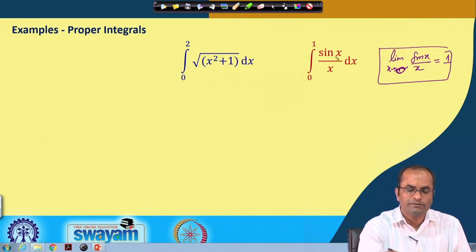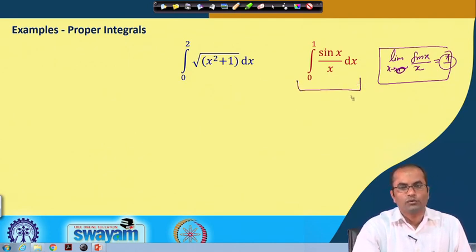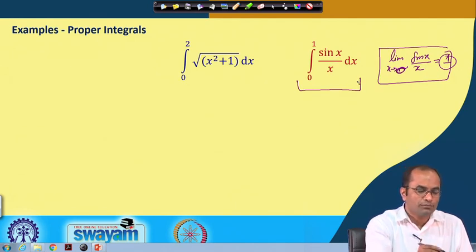So, the limiting value of this integrand as x goes to 0 is finite. In that case we will also call this integral a proper integral, because it is not unbounded at any point in the range 0 to 1, and the limits are also finite. So, this integral is also a proper integral.